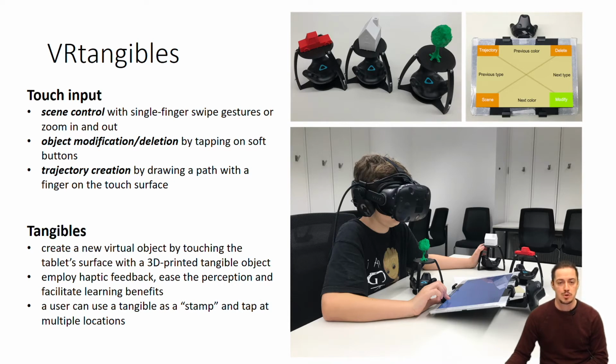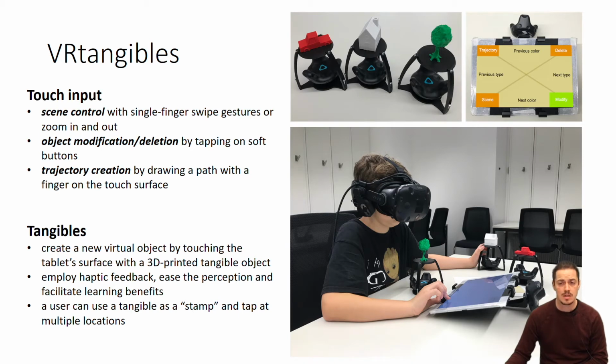From the interaction perspective, we have employed two interaction techniques to facilitate direct manipulation of virtual objects known to children from daily interaction. The first one is tangible input, from playing with toys, and the second one is touch input, from playing with smartphones. We combine the virtual space and the interaction techniques in the system called VRtangibles, which includes a tablet, a set of tangible objects, and the virtual reality environment shown in the headset.